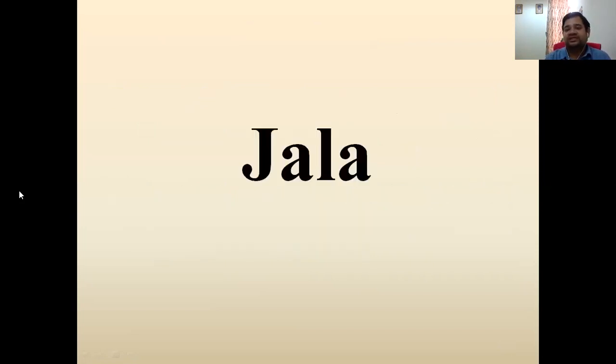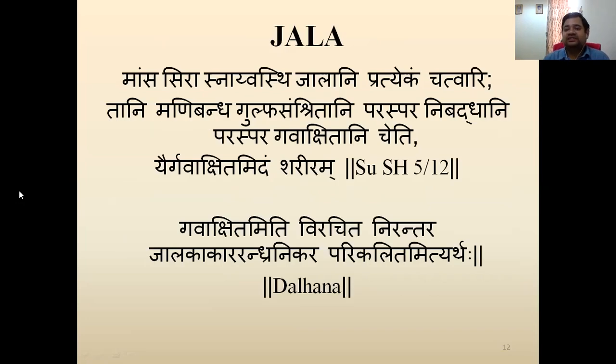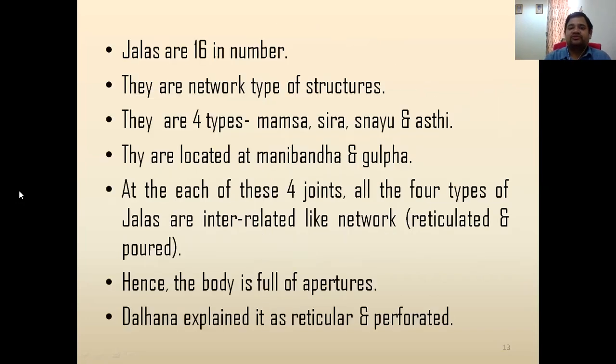Next word comes jala. Jala means network. Again, first we will go through the theory. The jala are 16 in number. They are network-like structures. These are of four types: mamsa, sira, snayu and asthi. They are located very specifically, as given in the sloka, at manibandha and gulpha. Manibandha can be correlated with the wrist, and gulpha with the ankle joint. At each of these four joints, four become two in the two hands and two in the two legs at gulpha. The total becomes four. All four types of jala are interrelated like a network, reticulated and broad.